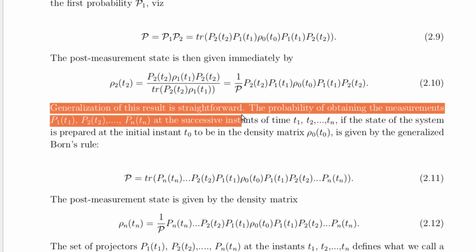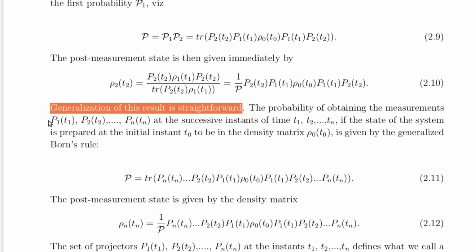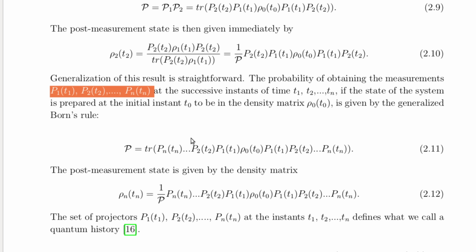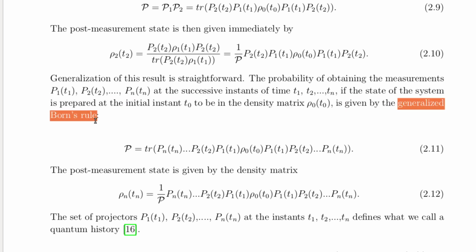Generalizing to multiple measurements, we can extend this idea to a sequence of measurements over time. For example, if we have n measurements, each represented by a projection operator P1, P2 until Pn, we can calculate the probability of this quantum history using a generalization of Born's rule. The formula is outlined in equation 2.11.